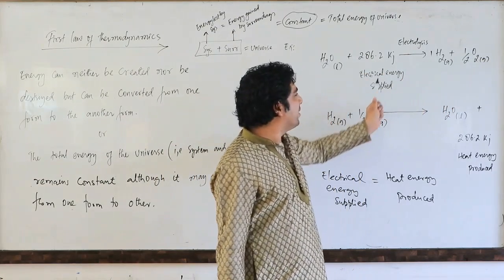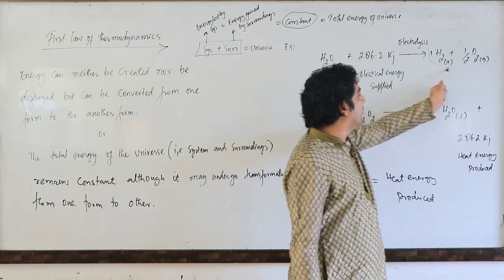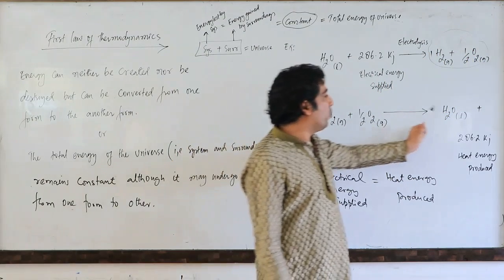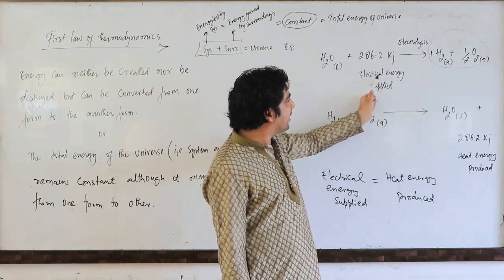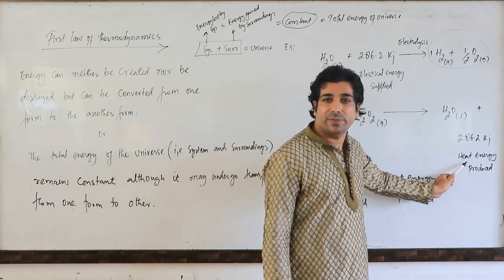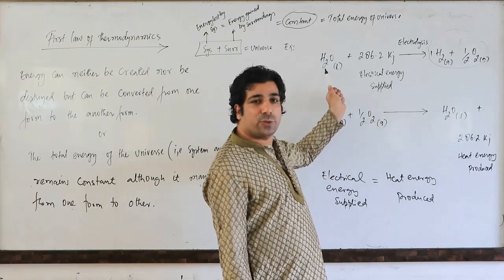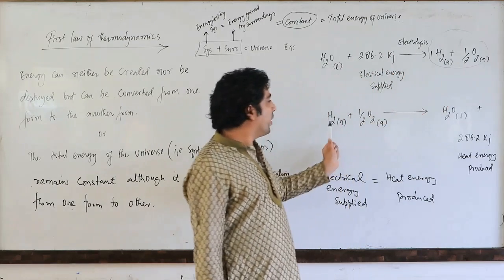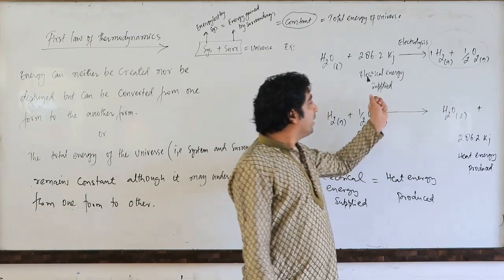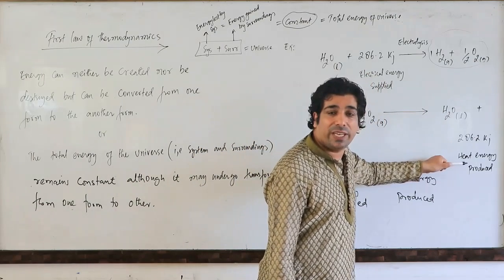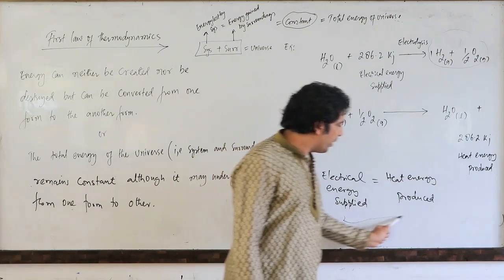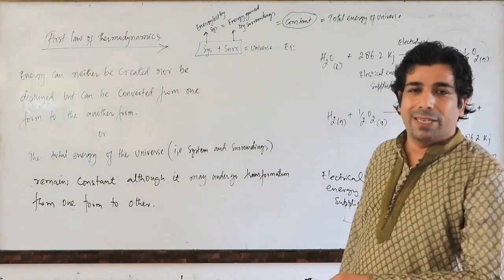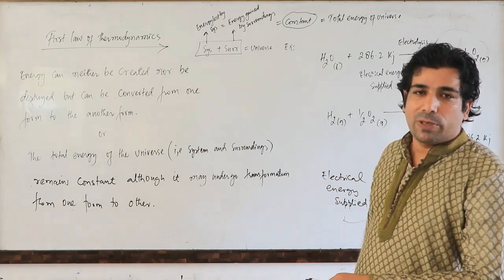This electrical energy remains stored in these two substances. And these two substances will react with each other to make water, and they will release this electrical energy in the form of heat energy. So we supplied electrical energy to water and it remains stored in what? H2 and O2. Then H2 and O2 reacted to give water and released this electrical energy in the form of heat energy, my dear friends. And both are equal here. So please remember that particular thing. The total energy of the universe will remain always constant. Please make note of this.